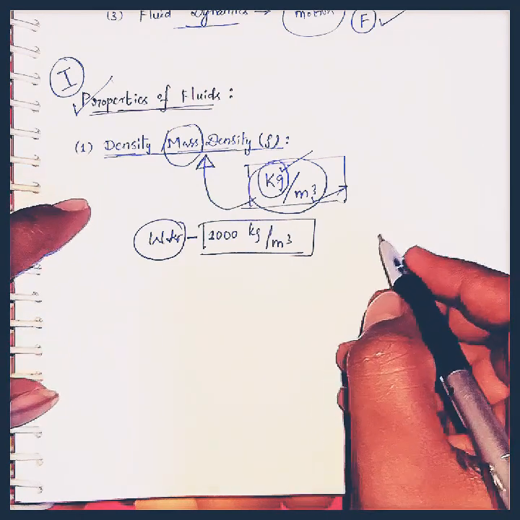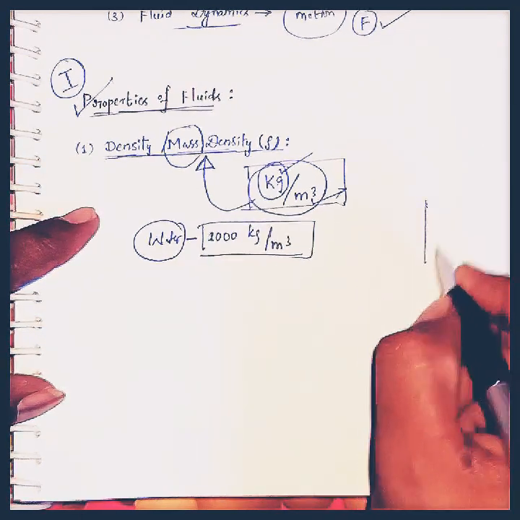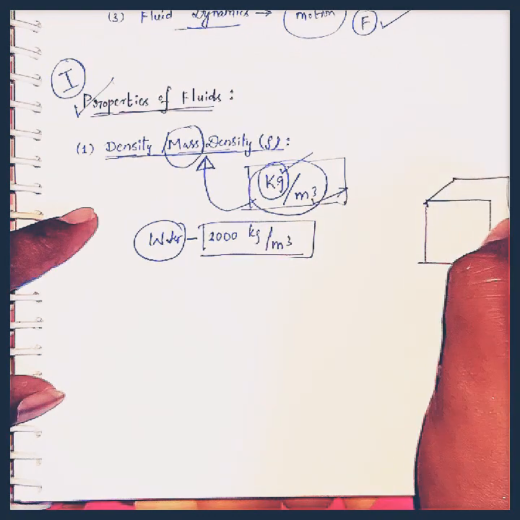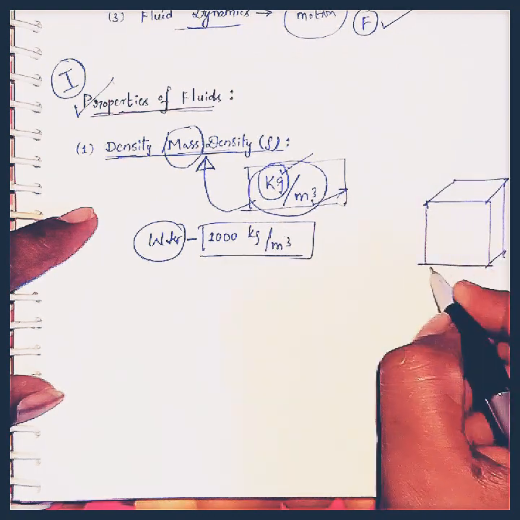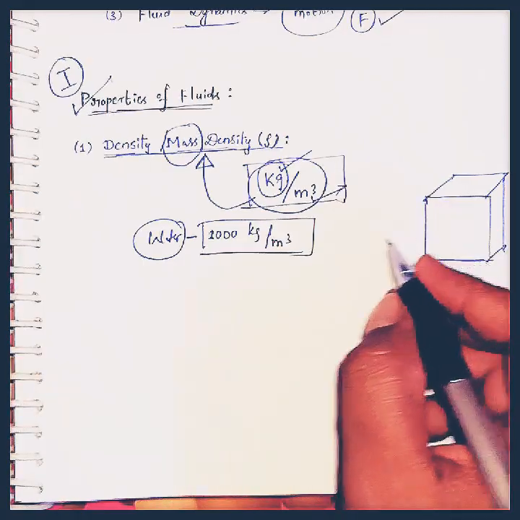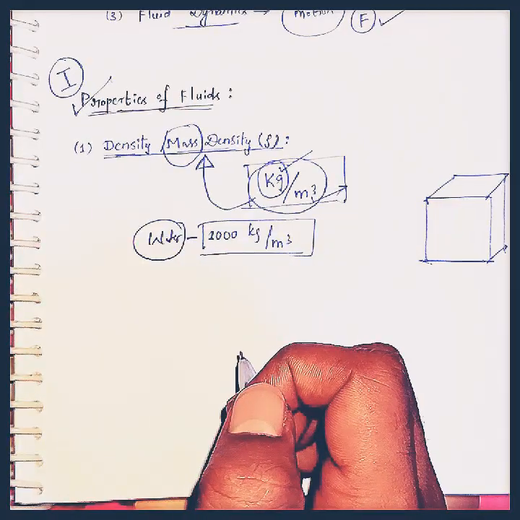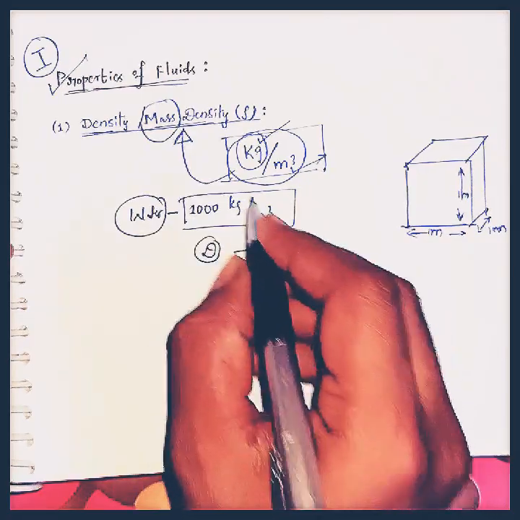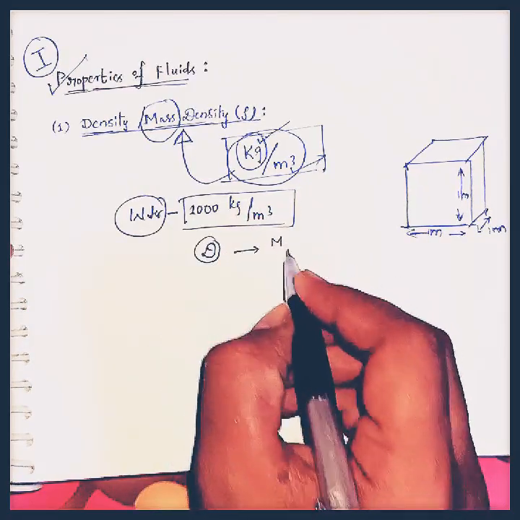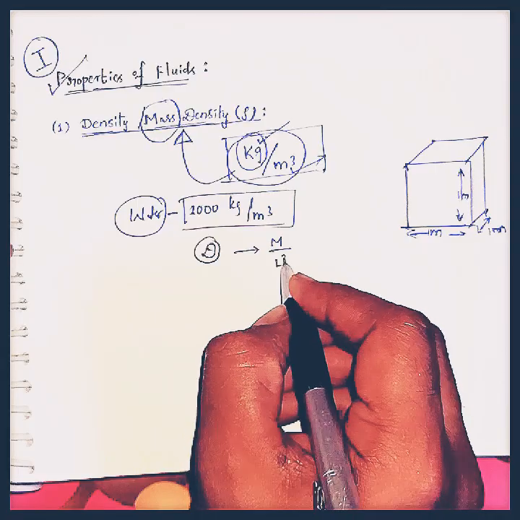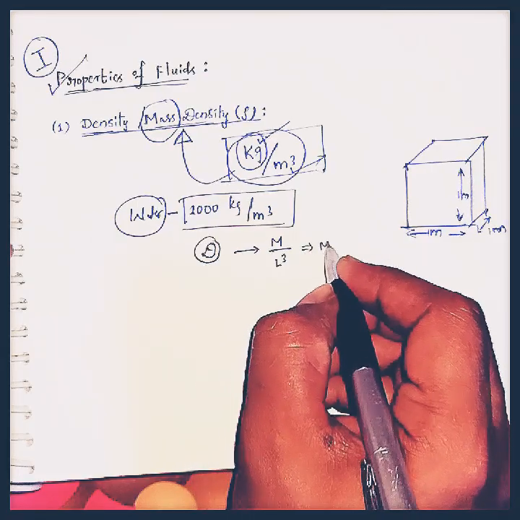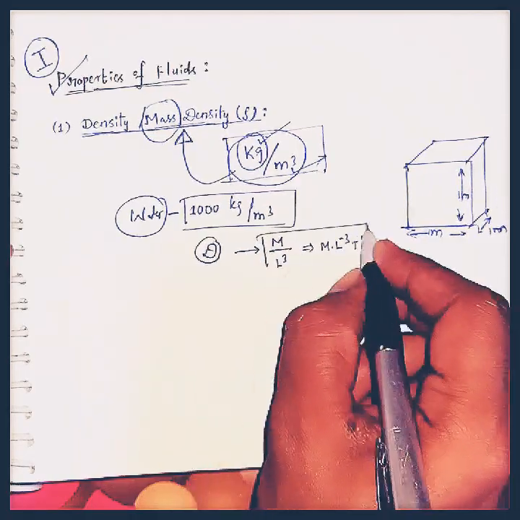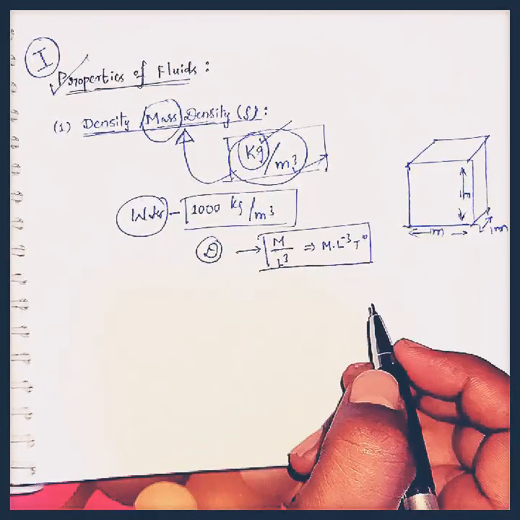Here if you see the 1 meter cube volume body like this, with respect to this body we will analyze the density of the body. The dimensions of mass density: for kg we will consider M, and for meter cube we will consider L cube, that is M L power minus 3 T power 0. This is also important, please remember.